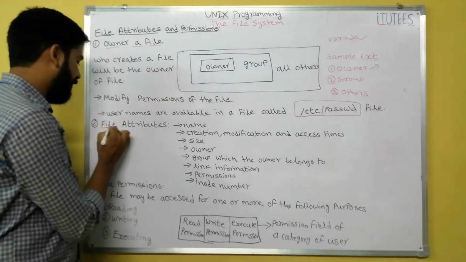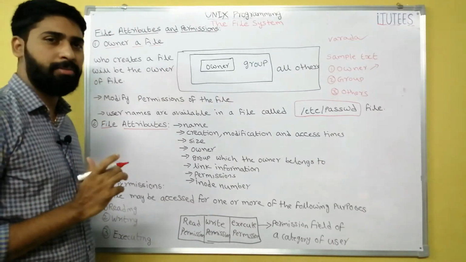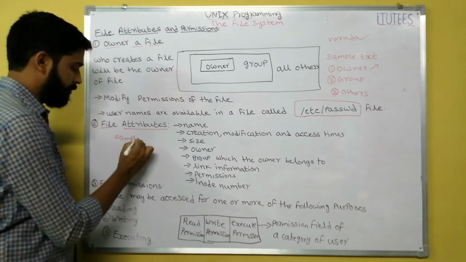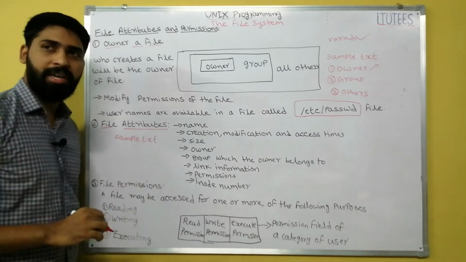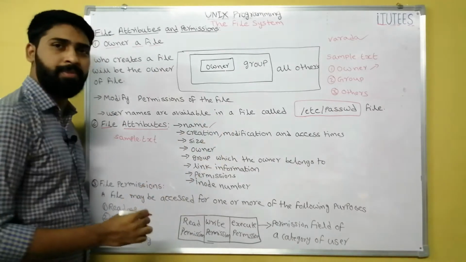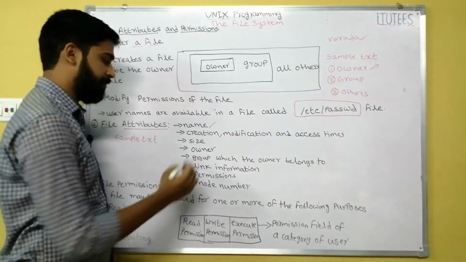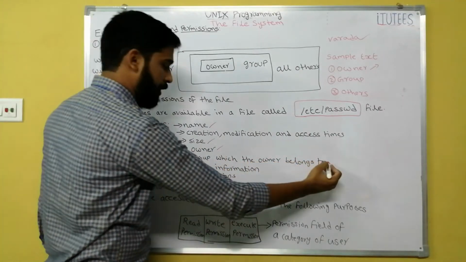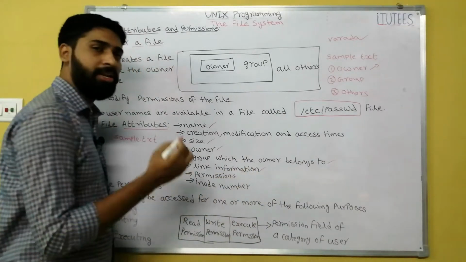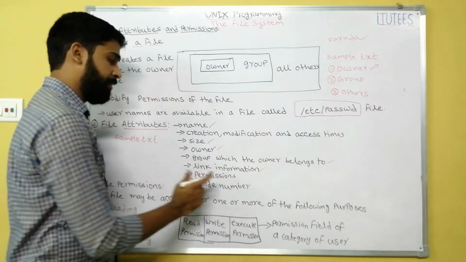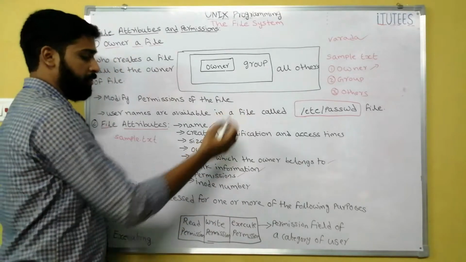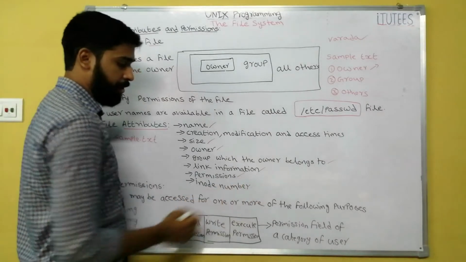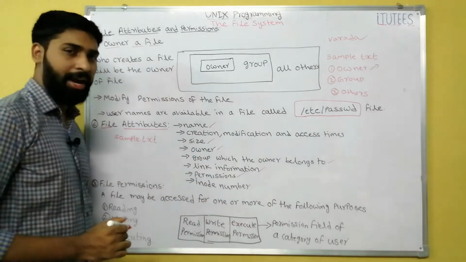Coming to the next one, file attributes. File attributes are, for example, I create sample.txt. Now this sample.txt has a name, creation, modification and access time, size, who is the owner, and the group which the owner belongs to. Then link information, whether any files are linked with this file sample.txt, the permissions, which we will discuss in a few moments, and the inode number. These are called file attributes.